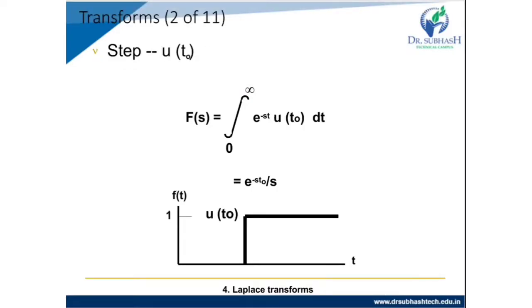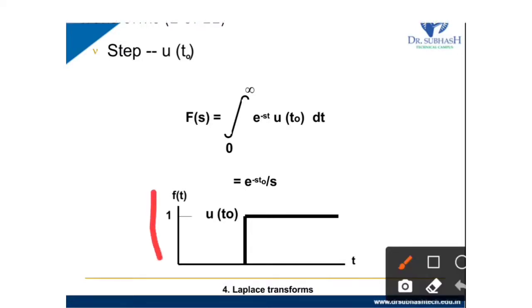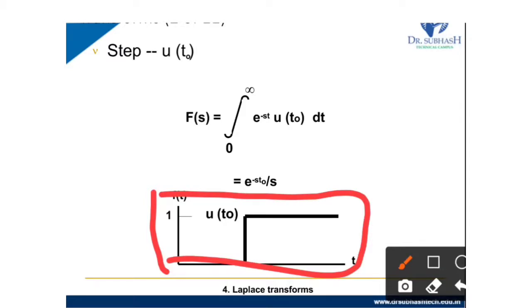Now the next is the step function u of t0. This is called the step function, it starts from t0. After t0 all its values will be 1, before t0 all its values will be 0. So F of s equals the integration from 0 to infinity of e raised to minus st u of t0 dt. Again we put u of t0 equal to 1, so it becomes e raised to minus st0 upon s.